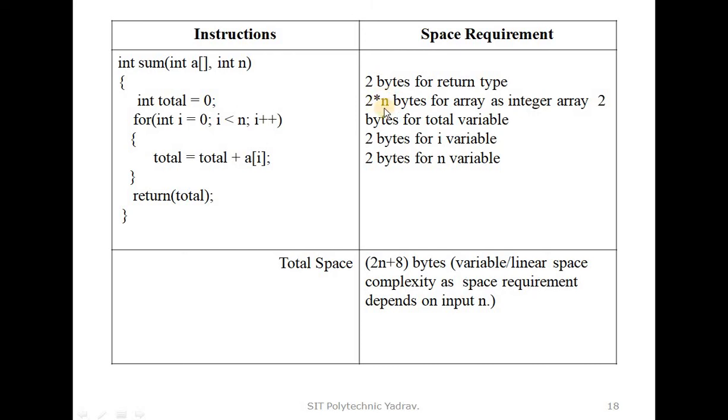We pass the n variable, and however many variables are passed are multiplied by 2 bytes, because they are integers. So the total space is calculated as 2n plus 8 bytes. That is a linear space complexity, as the space required depends on the input n. These components are used. In the previous example we used fixed components, because the variables are fixed, only i and n. In this one we use an array with n elements, so the second component is used, that is variable linear space complexity, as the space requirement depends on the input n.